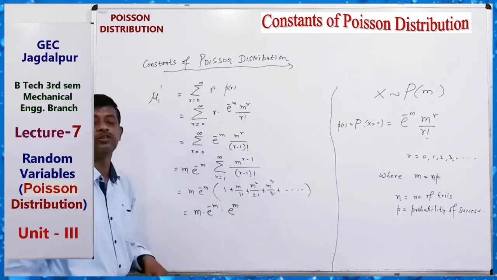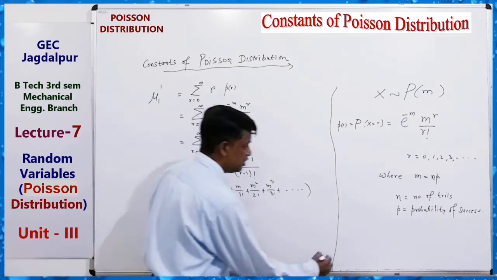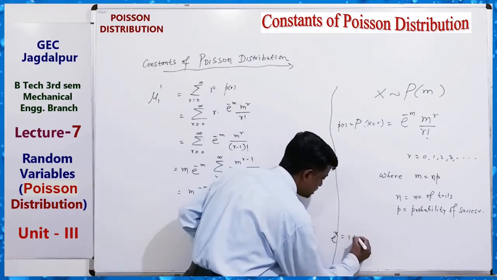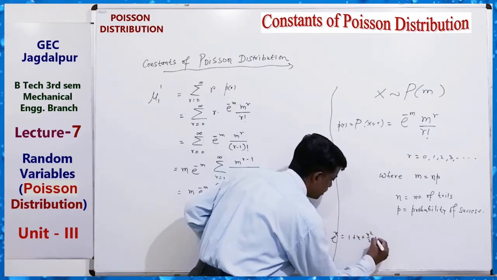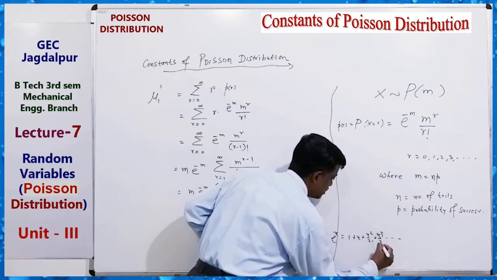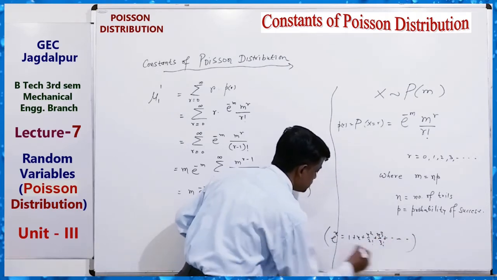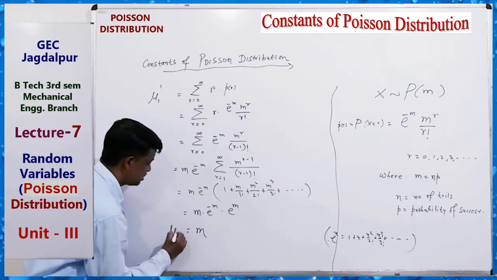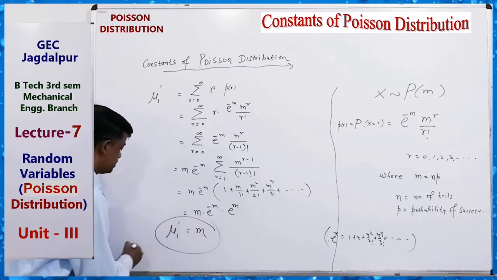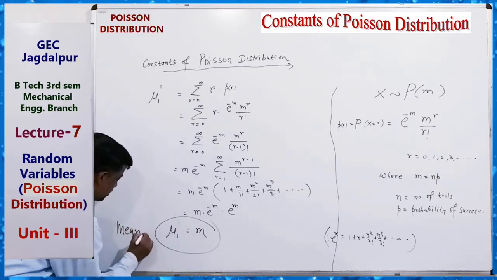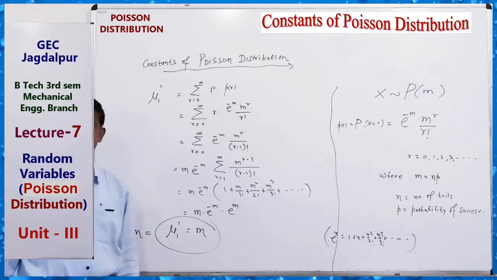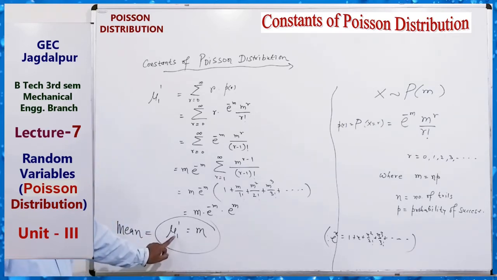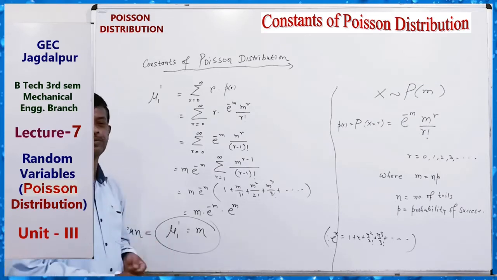This is the e to the power x formula. We know e to the power x equals 1 plus x plus x square by 2 factorial plus x cube by 3 factorial and so on. So using this, m e to the power minus m into e to the power m equals m. So mu1 dash equals m. What is this? The mean. We know mu1 dash is the mean, the first moment about origin, m. Similarly, you can find the second moment, third moment, fourth moment about origin.